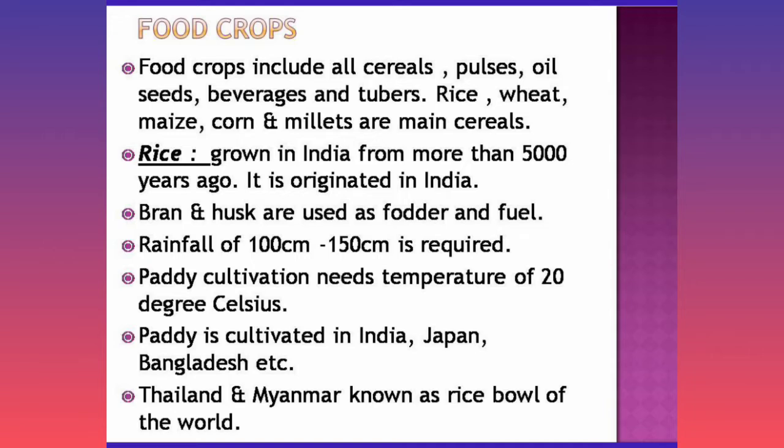Food crop includes all cereals, pulses, oil seeds, beverages and tubers. First one is rice. It has been grown in India for more than 5000 years. Bran and husk are used as fodder and fuel. Rainfall requirement is 100 to 150 centimeters and temperature is 20 degrees Celsius. Paddy is cultivated in India, Japan, Bangladesh. Thailand and Myanmar are known as the rice bowl of the world.